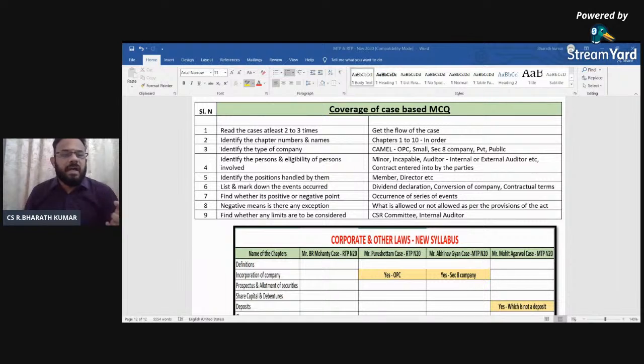So dividend declaration, again, when you wanted to move from Section 8 company to private company, whether it is allowed or not allowed, whether the company which is a Section 8 company, can you convert that? Yes. So that type of conversion of companies question they are asking you. Negative points, just now we told what are the negative questions, whether the series of events is positive or negative, and then the limits to be considered. Let's take for an example, when there is a CSR committee, there will be 3 limits, either or condition. If you manage that, you will know whether it is an or condition or an and condition. In small company, it is not an or condition, it is an and condition. So there is a difference which you will try to find out.